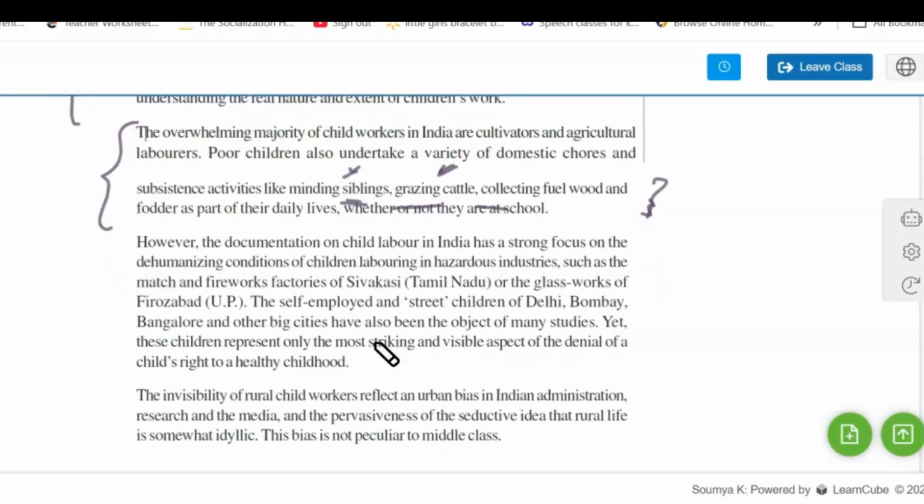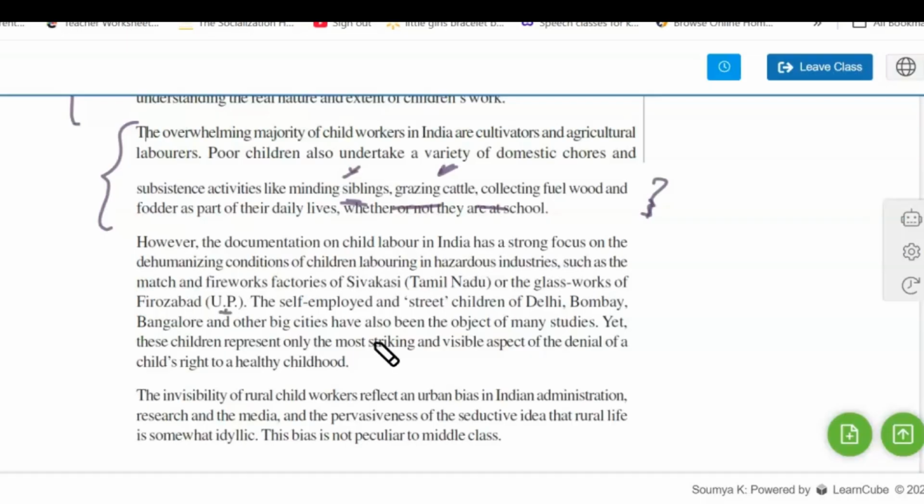Next one is, however, the documentation on child labor in India has a strong focus on dehumanizing conditions of children laboring in hazardous industries such as match and fireworks factories of Sivakasi, which is in Tamil Nadu, and the glass works of Firozabad, UP.